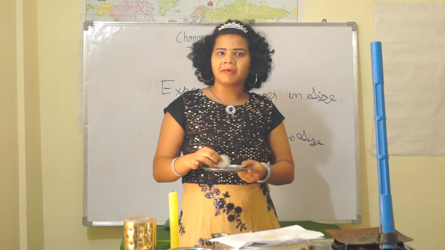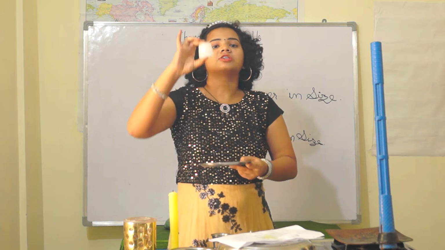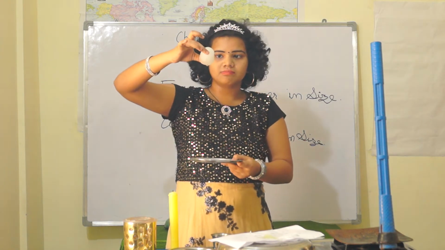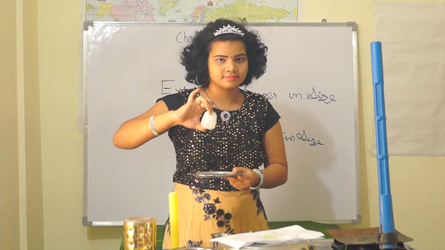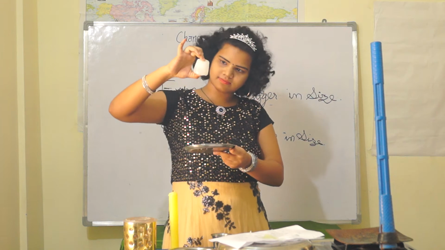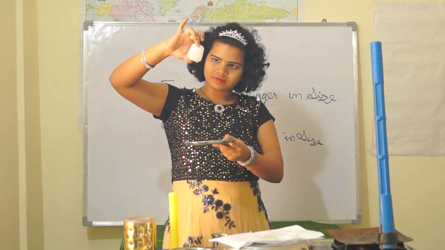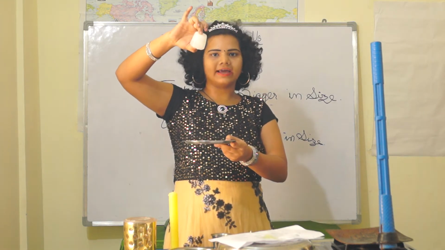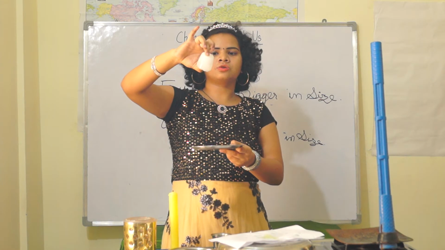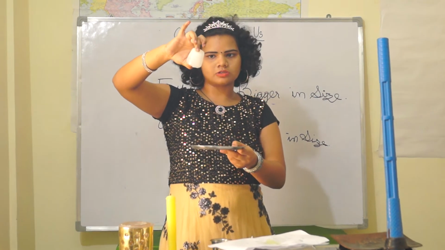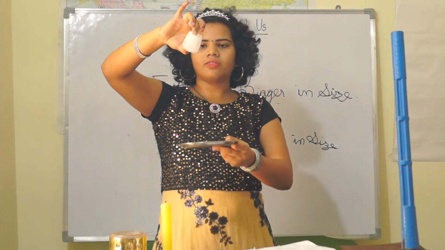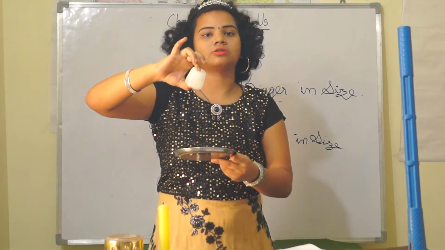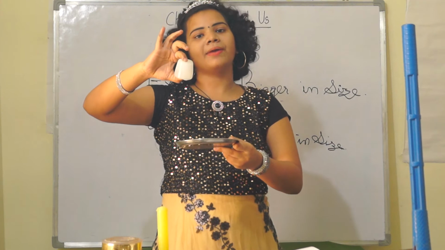So what's the reason behind this? The reason behind this is the process of melting, my dear friends. This ice cube gets melted. If you see this, you can see some small droplets falling from the ice cube, right? These small droplets falling from the ice cube are the water, the liquid which is being liquefied.